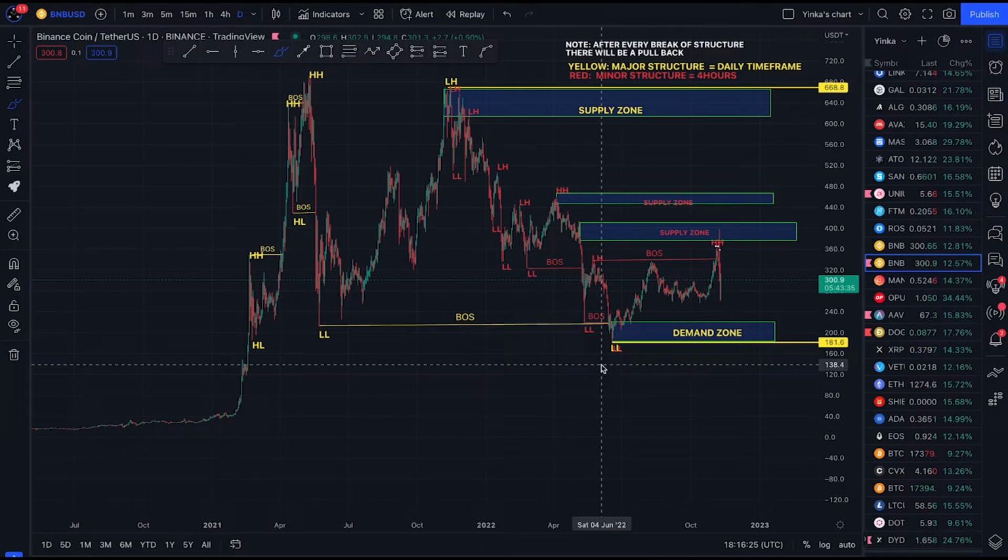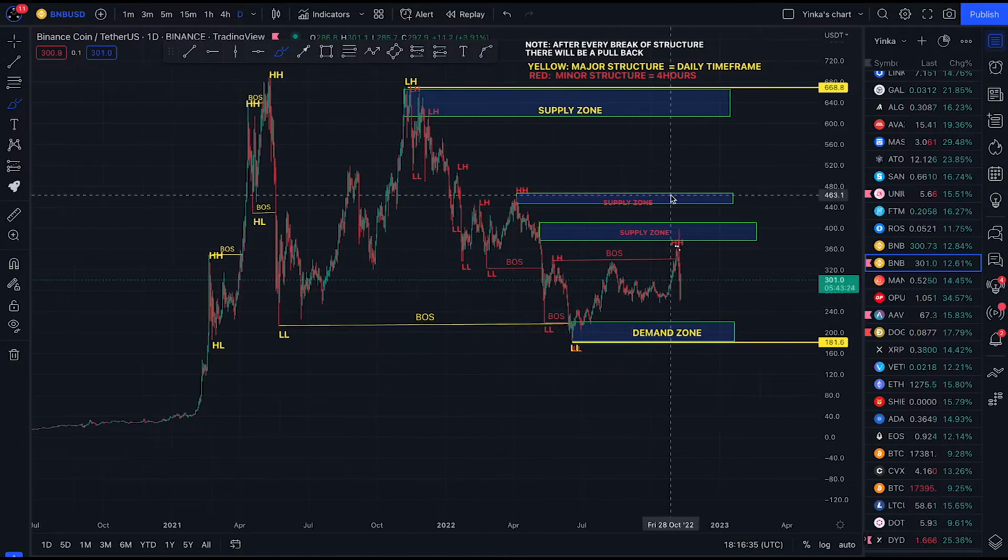In this section, I'll be analyzing the Binance coin, which is the BNB. Welcome to the price chart market. This is our chart for the BNB. I used yellow to map out my major structure, which is my daily time frame, and I use red to map out my minor structure, which is my 4 hours time frame.